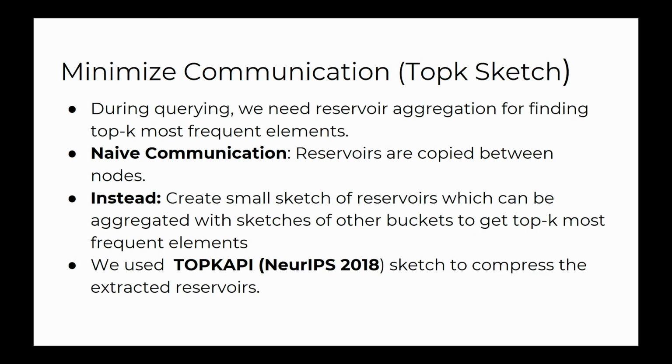So let's talk about that second part. How do we aggregate the results of sampling the reservoirs in L hash tables on n different compute nodes incredibly efficiently? And we can do that using sketching. The naive way of doing it would be to take all of the reservoirs from all the nodes in the cluster and copy them to one central node, and we can do whatever similarity search or frequency counting we want there. However, that's very slow and requires a lot of memory transfer. So we can construct a sketch using the reservoirs we sample from every node that is much more efficient to transfer and that can still preserve the property that we can easily determine which elements occurred most frequently.